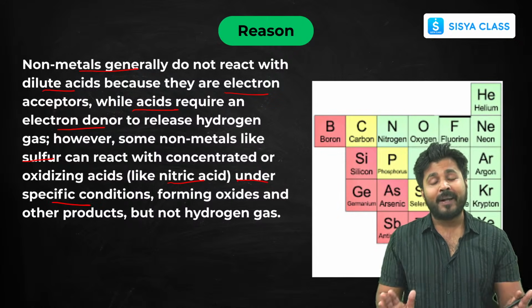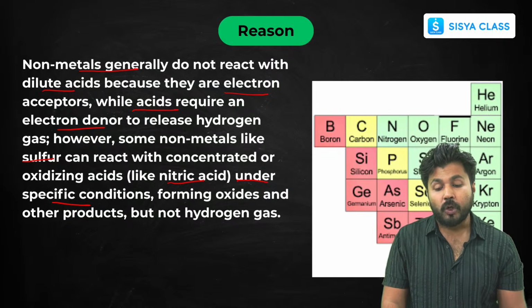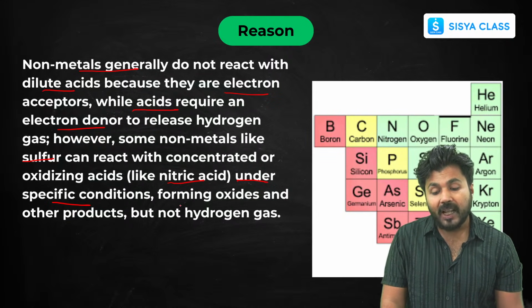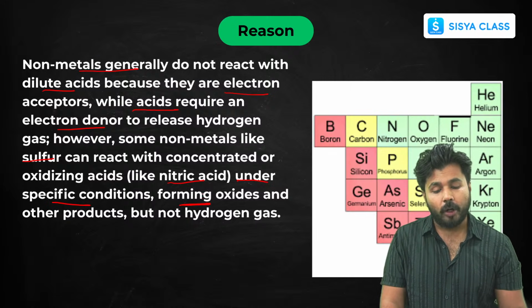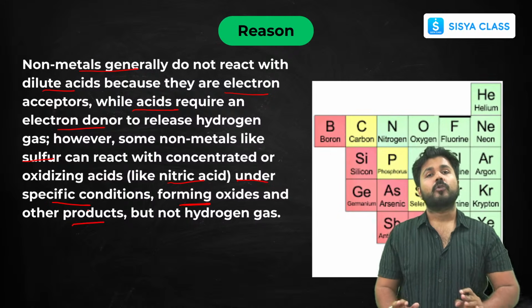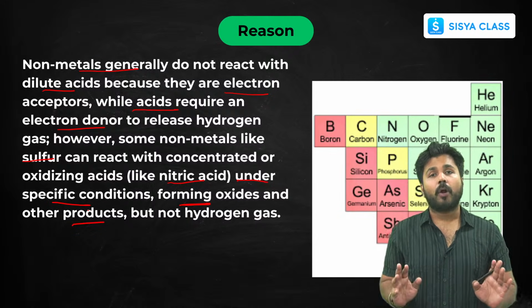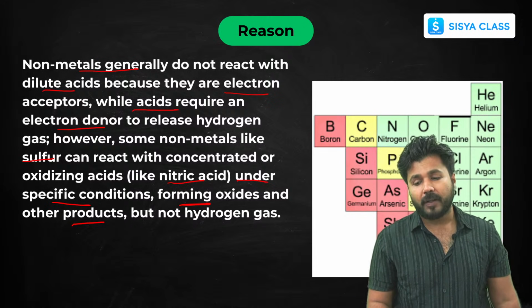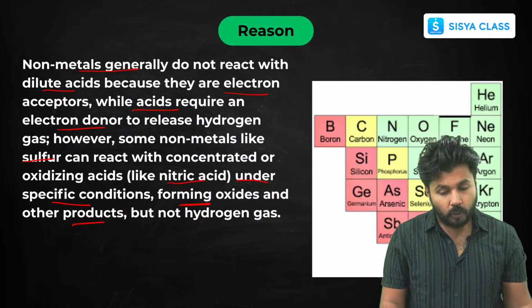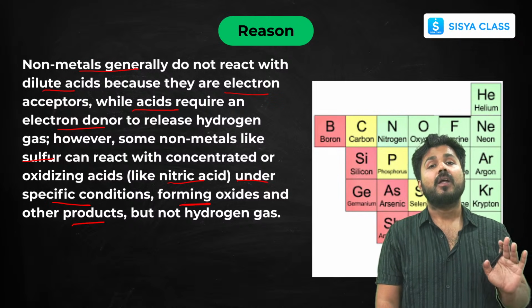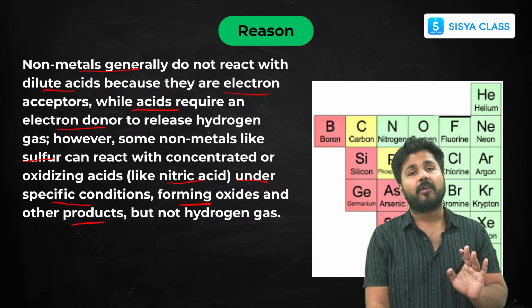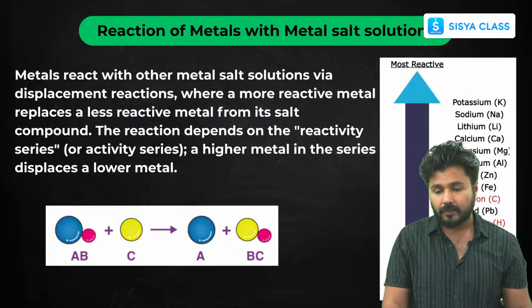Even then, they form oxides and other products, and they do not release hydrogen gas. So no hydrogen gas is released when non-metals react, even with acids. This reason is very important. One question can be asked from this non-metal section: why do they not react with water or acids?